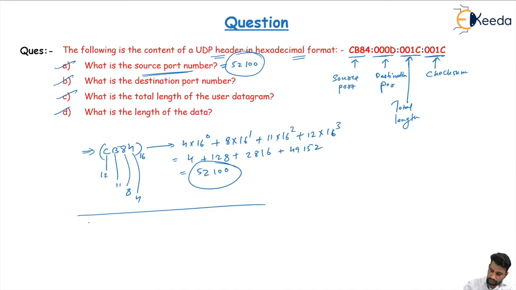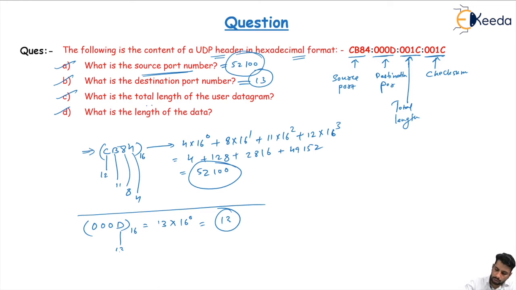The next value given here is 000D. We can convert this easily. D is equal to 13. So 13 into 16 power 0 is equal to 13. So this is a well-defined port number, the destination port number.